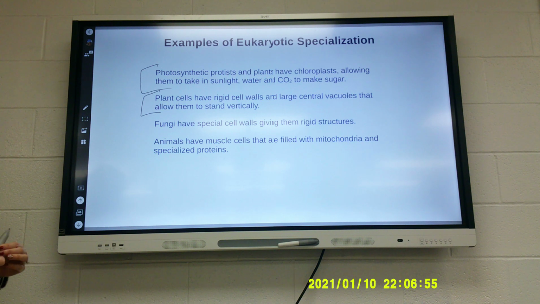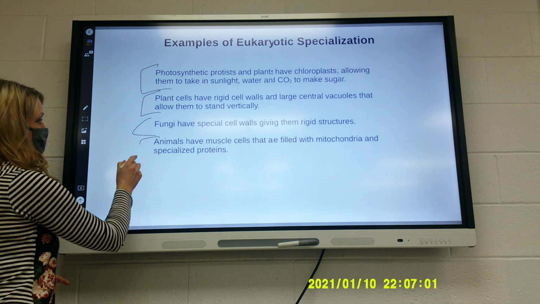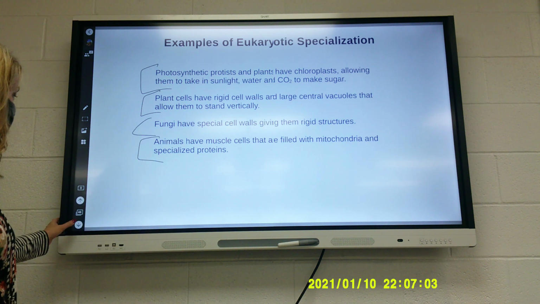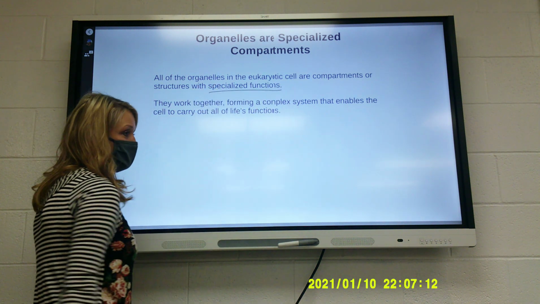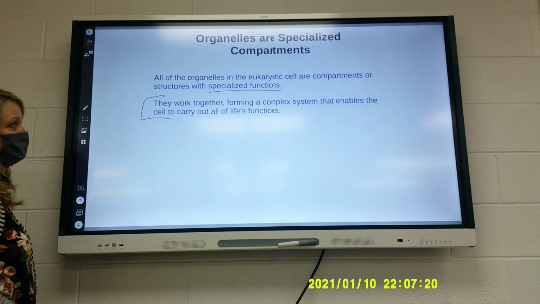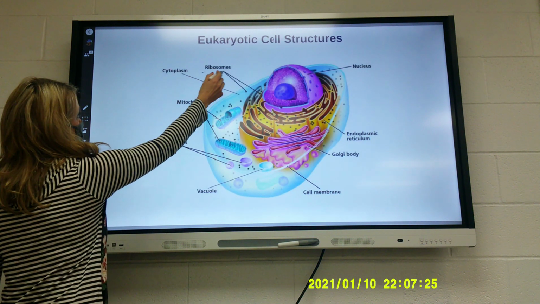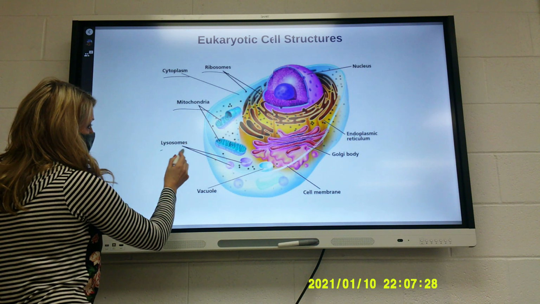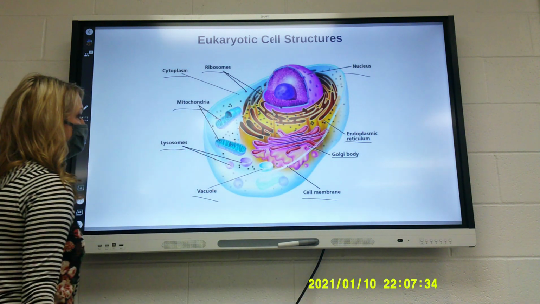Fungi have special cell walls that give them rigid structures, and animals have muscle cells that are filled with mitochondria and specialized proteins. All of the organelles of the eukaryotic cell are compartments or structures with specialized functions. That means they all have a job that they need to do. They work together, forming complex systems that enable the cell to carry out all of its life functions. Eukaryotic cell structure: ribosome, cytoplasm, mitochondria, lysosomes, vacuole, cell membrane, Golgi body, ER, and nucleus.